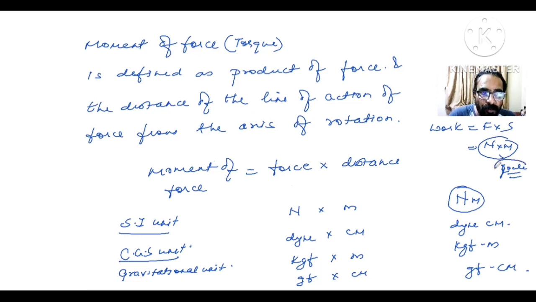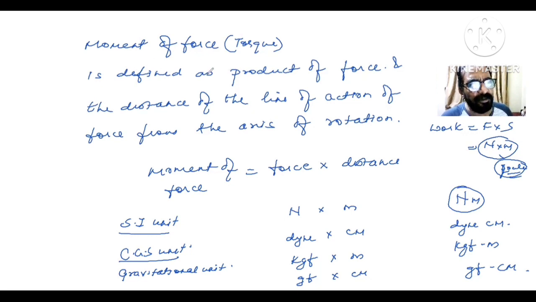So the joule was a unit of a scalar quantity, whereas moment of force is a vector quantity. It has a direction also, and that's the reason you cannot give joule for this Newton meter. It has to be Newton meter only. Okay, children, they can always ask you these questions in the form of fill in the blanks.